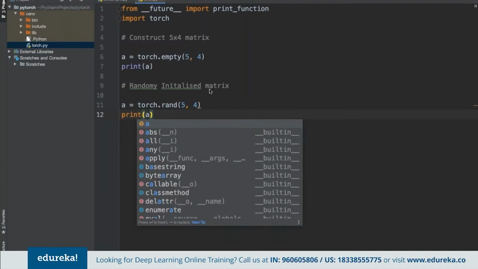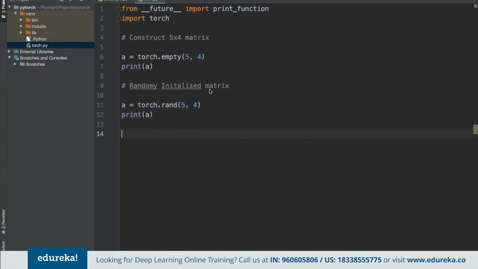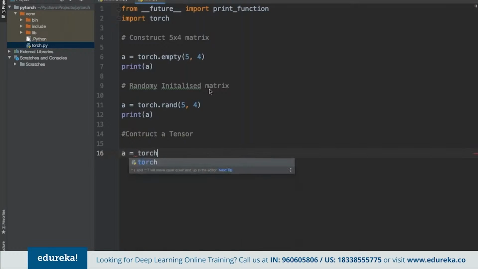And suppose we want to construct a tensor. We had discussed the concept of tensor as well. Again, we can use the torch library here as tensor, and we can specify 5 by 4.